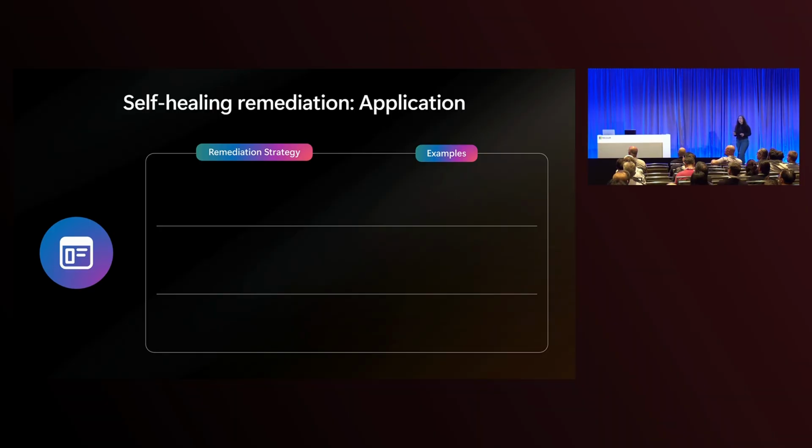All right, so those are network failures, but I know things can go wrong in my app too. So what are some strategies that we can implement here? Since my application is deployed on Kubernetes, I can use liveness probes to monitor the health of my pods as they go along. If the liveness probe detects that a pod needs to be restarted, it will restart automatically, so I don't need to manually intervene. Now, liveness probes in Kubernetes can be paired with other types of probes. For instance, a readiness probe will ensure that traffic isn't routed to pods that aren't ready to handle traffic yet. So combining your health probes can really make your application much more resilient.